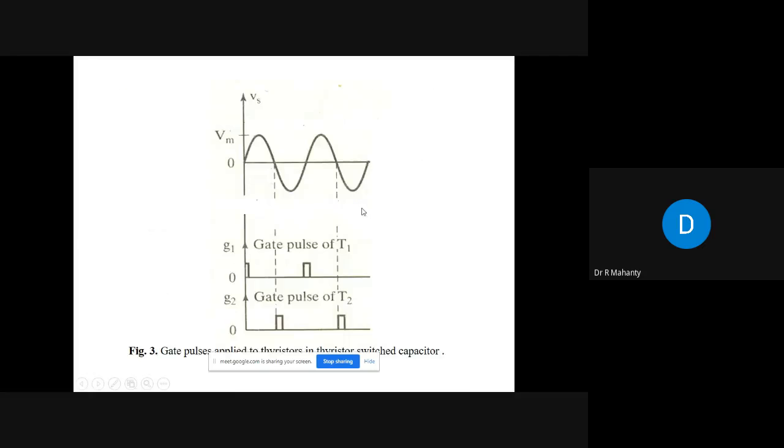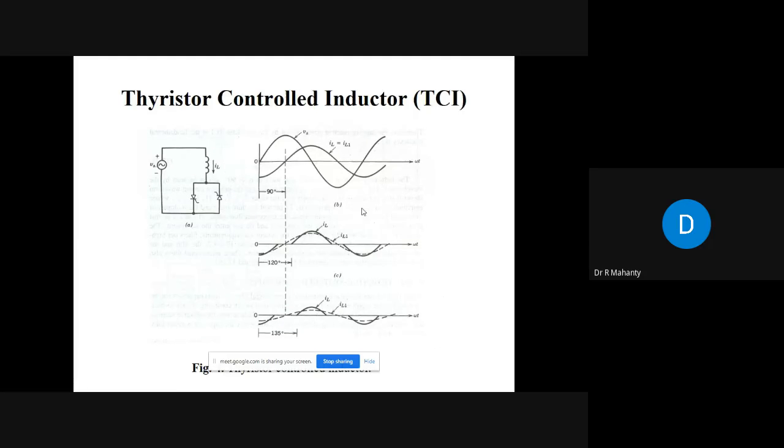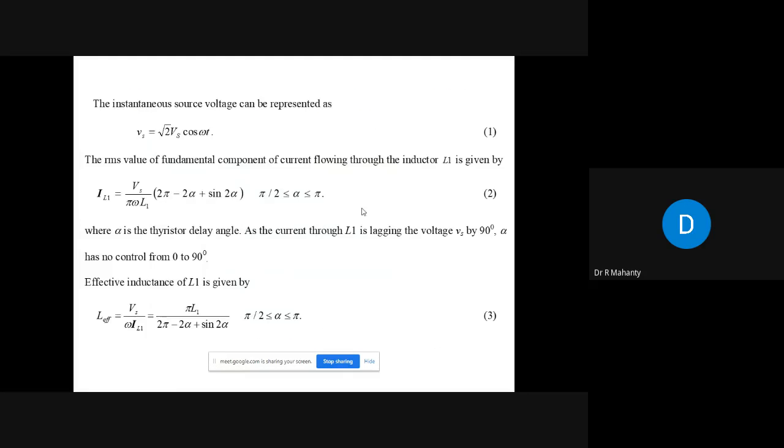Let us try to understand it with the help of some mathematical equations also. If Vs is equal to root 2 Vs cos omega t, the fundamental component of current IL1 is given by this equation, where alpha is from 90 degree up to 180 degree. And because of this, the effective inductance, L effective, will be equal to Vs divided by omega IL1.